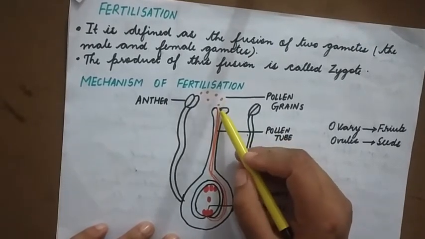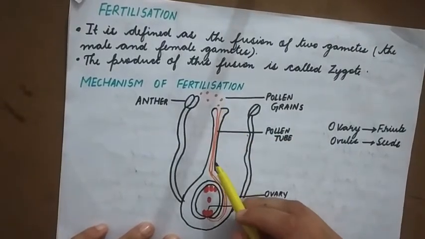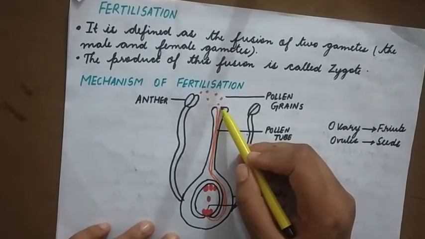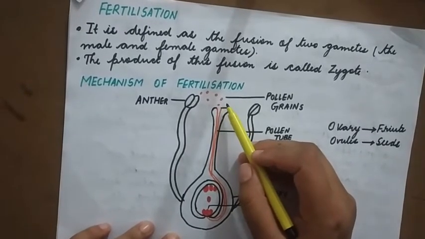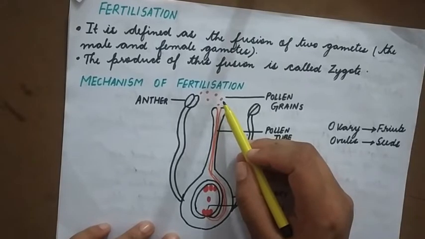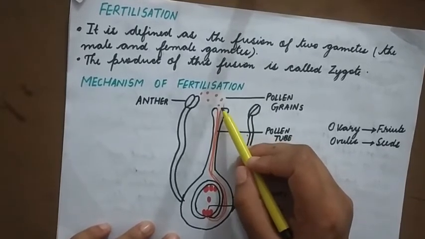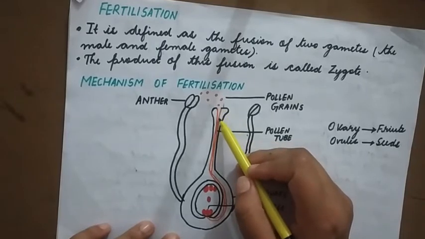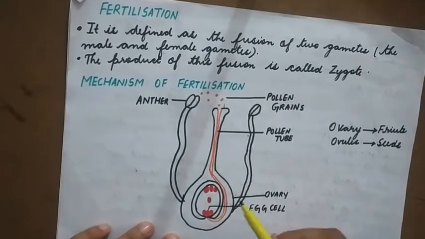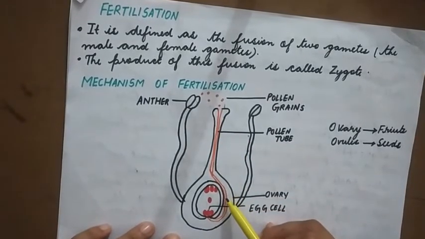Now the pollen grains fall on the stigma. The pollen grains burst out. We know that inside the pollen grain we have the male gamete. So the pollen grains burst and finally form a tube-like structure called the pollen tube. This pollen tube carries the male gamete, or the male reproductive cell.